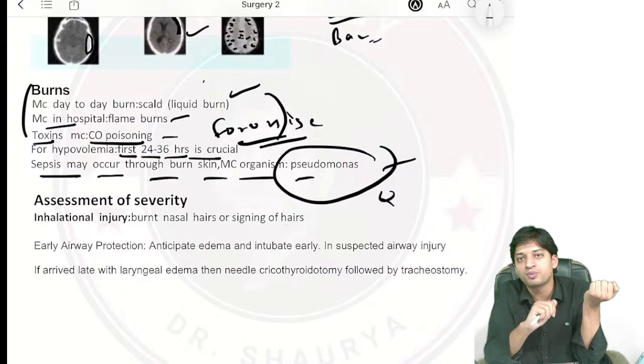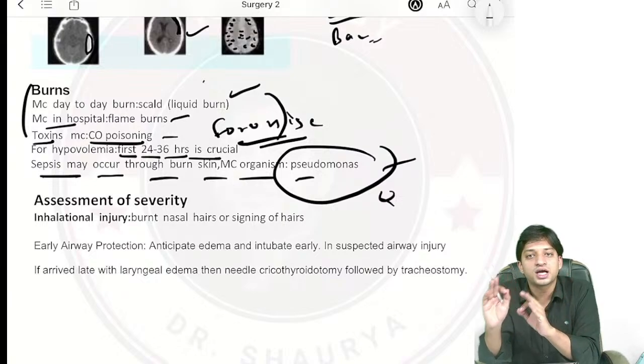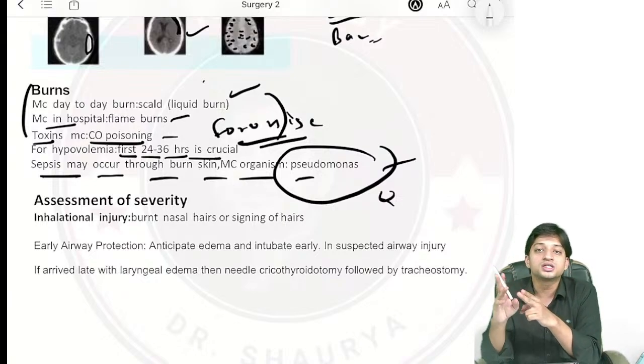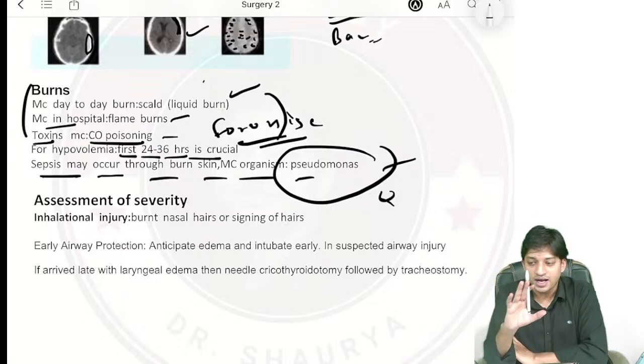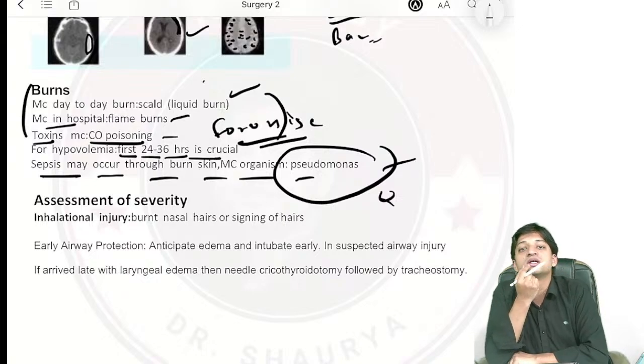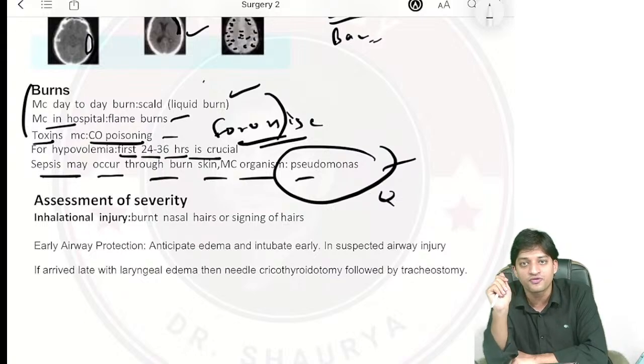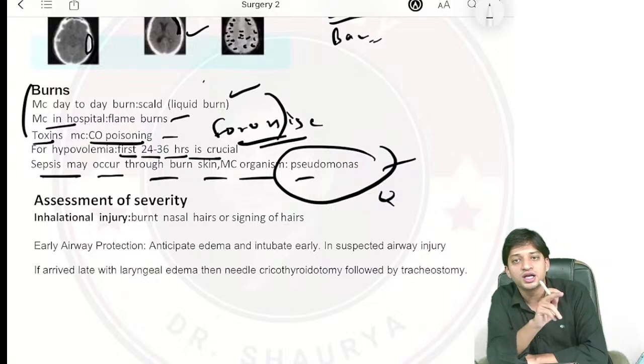They are all characteristic findings indicative of inhalational airway injury or inhalational burn. Understood? Fine. I hope you can understand the key points that they will give you in the question. Presence of soot particles around the mouth, around the nostrils. There will be history of singeing of hairs or burning of hairs, right? Characteristic finding indicating inhalational airway injury or inhalational burn.